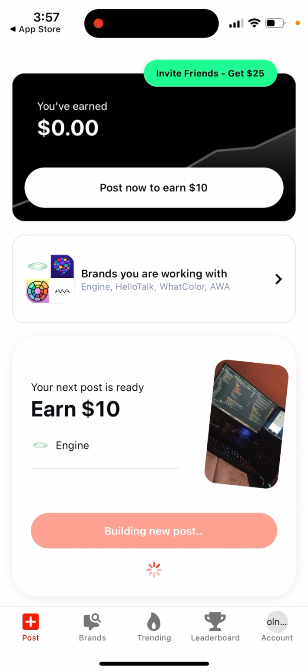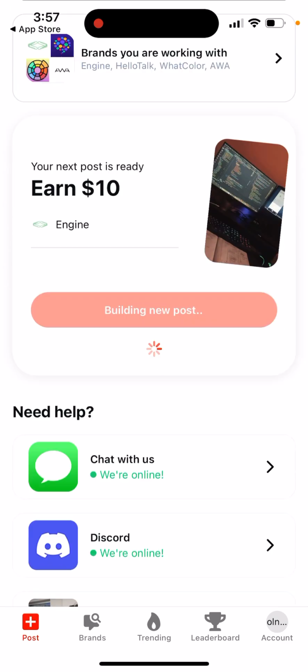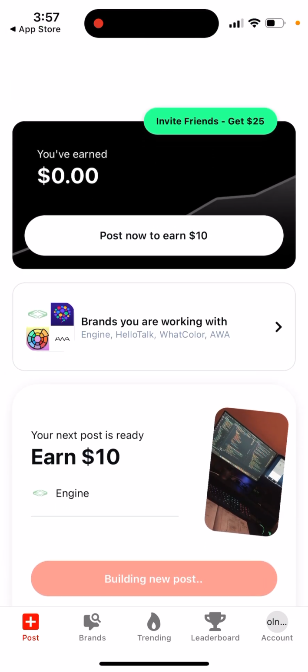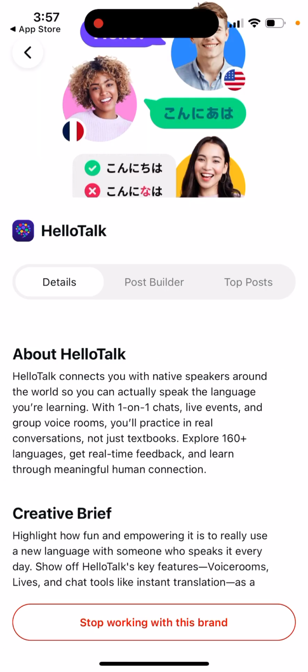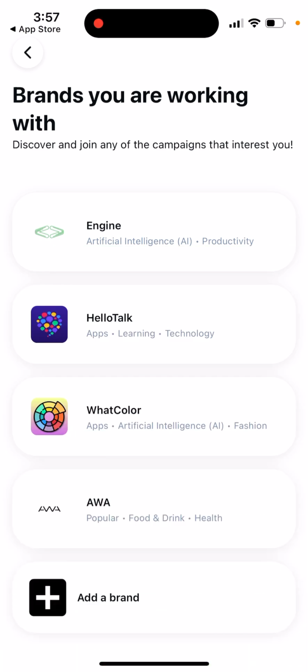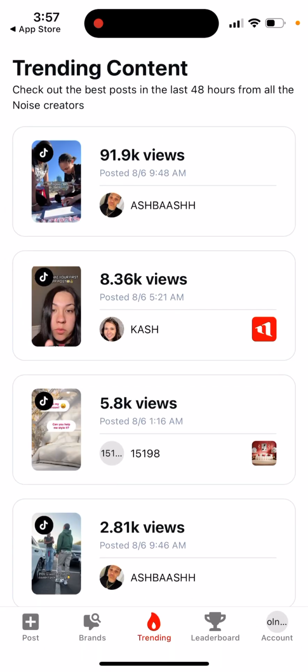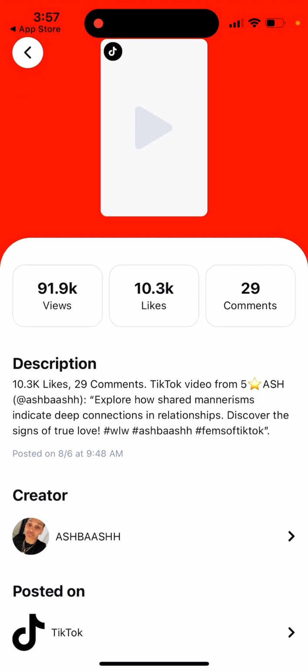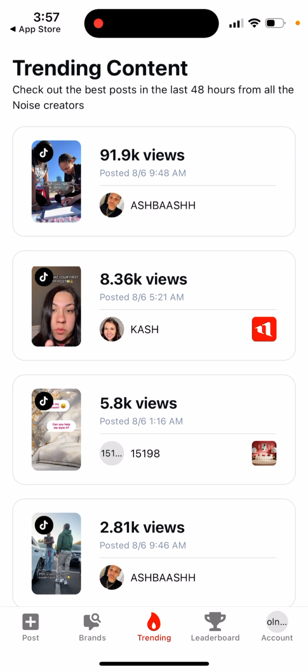And then here's the idea. So you have all of these brands. When there is a new campaign, they will let you know, and you can see all of these apps, and then you can just see when there are brands available or when there is a campaign needed. And then basically you just join that and you try to create content for this brand. You can see someone created this, and it's got like 90,000 views, and you can earn some revenue.